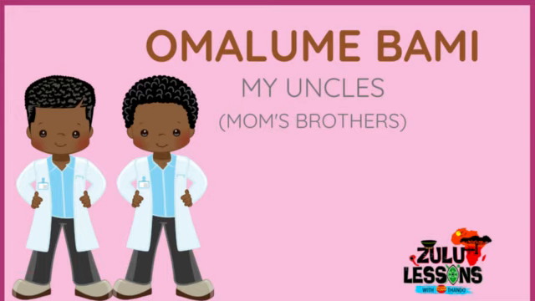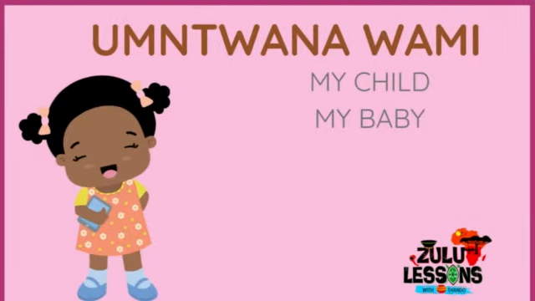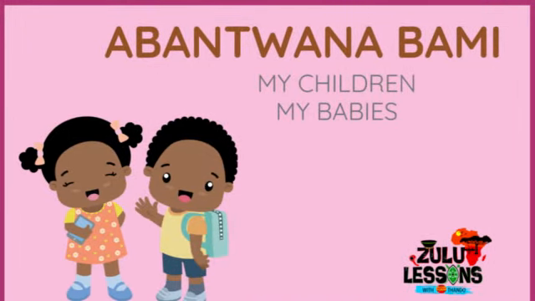Do you see all of these nouns that have u as the prefix when they are singular and have o as the prefix when they are plural? All of them behave exactly the same way as the ones that have u when they are singular and aba when they are plural. Now, umntwana, my child, umntwana wami. The plural, abantwana bami, my children.